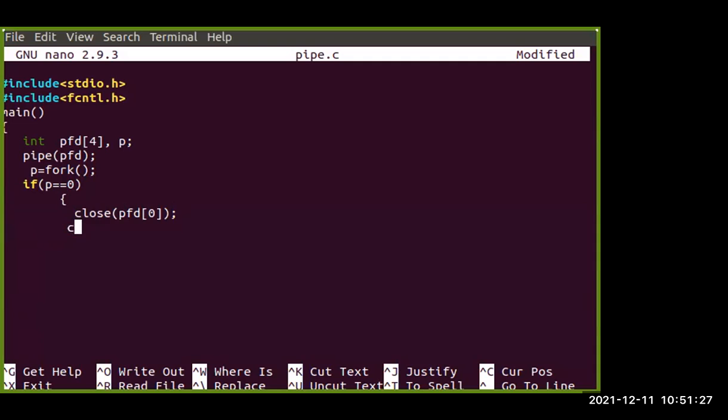let me write the scenario. Here we are going to execute some command, suppose we are going to execute the file listing command, ls.